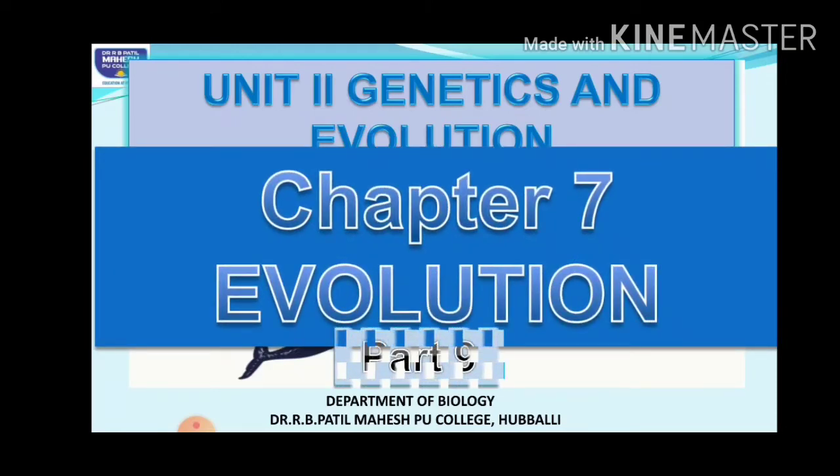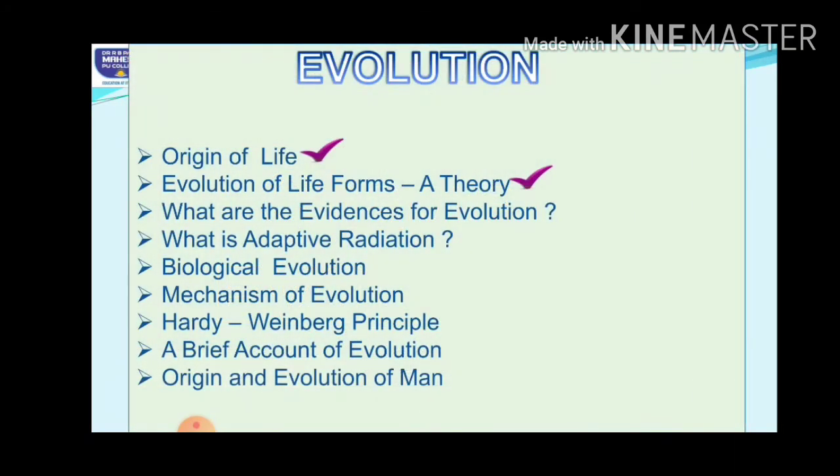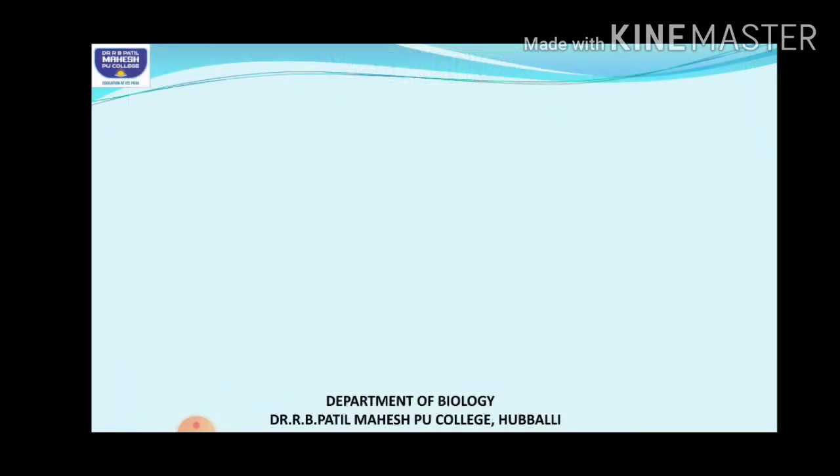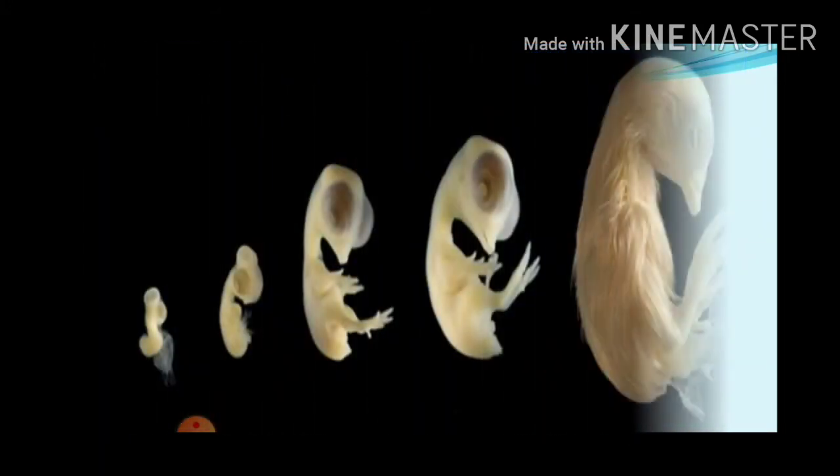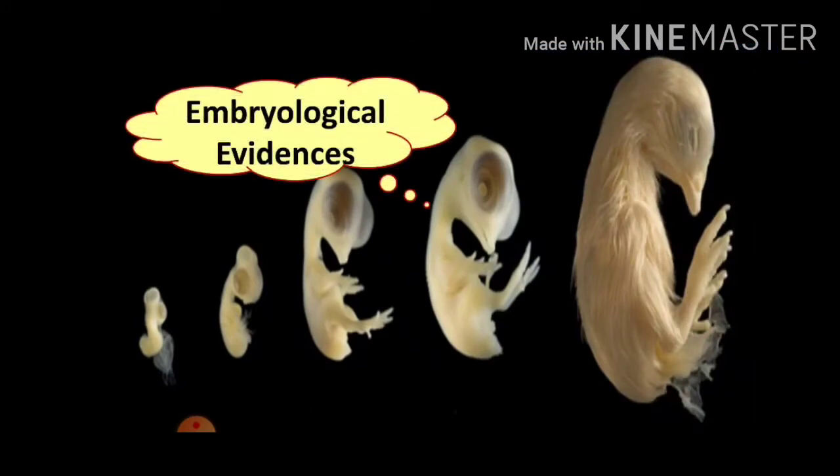Chapter 7, Evolution, and this is the 9th video. In the previous video we discussed the evidences for evolution, where we studied the paleontological evidences. Next, let us discuss the next type of evidence, that is the embryological evidences.